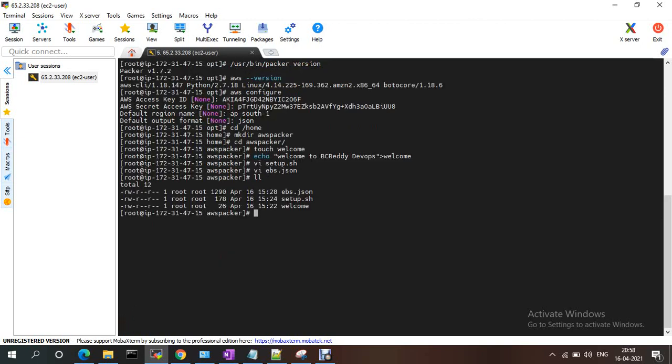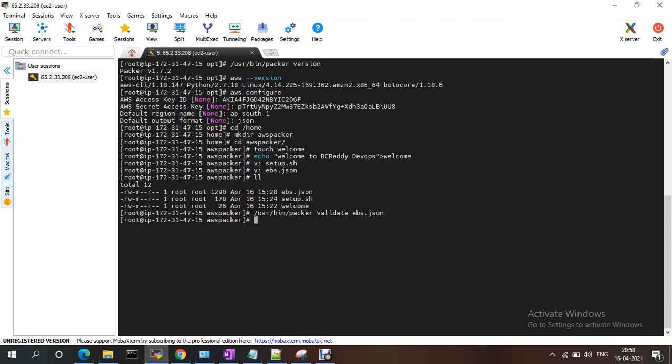Now see, these are the files which will be available. First you can validate the JSON script. For that, I'm giving the complete path /usr/bin, because I didn't set the path. Packer validate ebs.json.